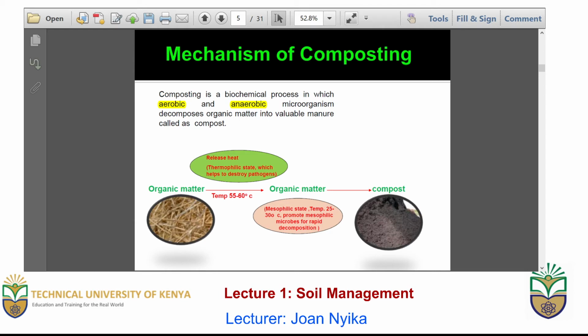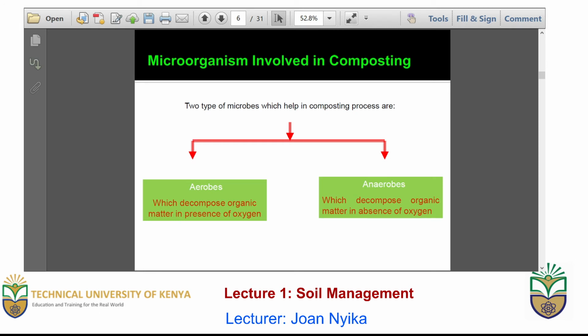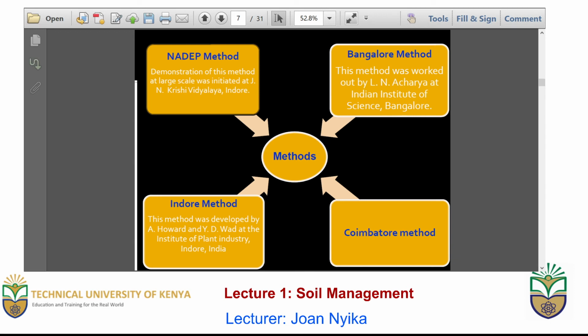Then there is the mesophilic state, which promotes the decomposition or the conversion of organic matter into compost. Microorganisms involved, as we have said, can be either aerobic or anaerobic. Aerobic is in the presence of oxygen, while anaerobic is decomposition occurring in the absence of oxygen.